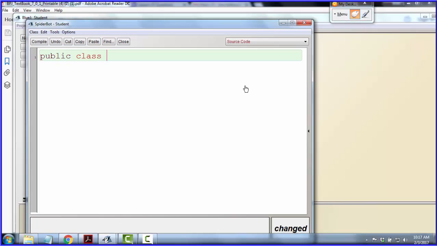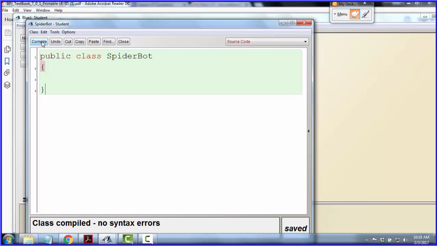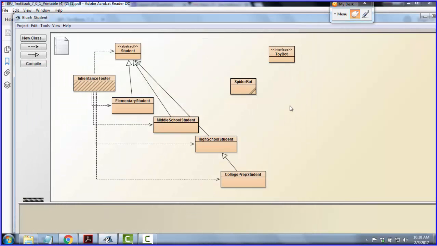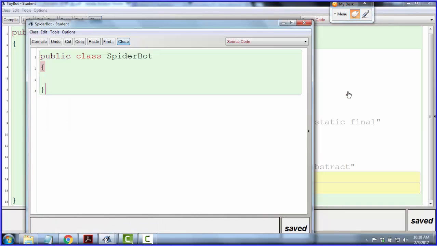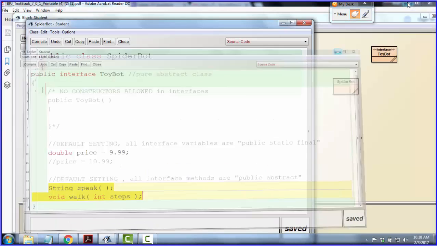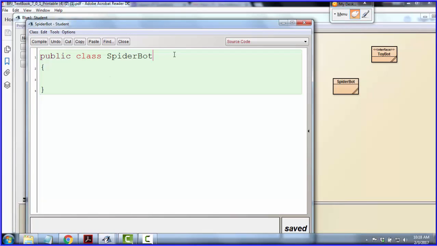So public class spiderbot. If I just stopped right there, it would compile fine. No big deal. There's no real link between these things yet. But what I'm going to do is write after the word spiderbot, implements toybot.